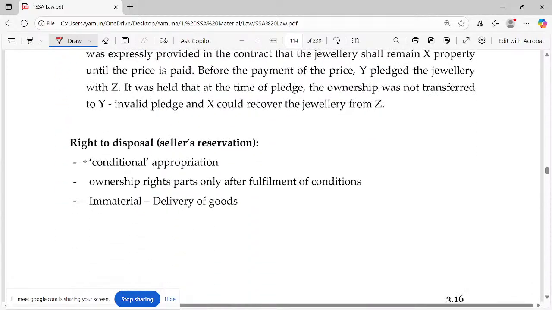Okay. Yes, right of disposal. Actually, this is the seller's reservation.